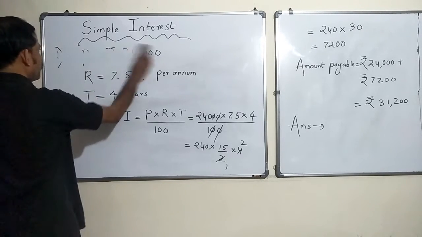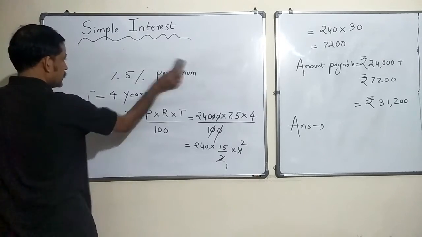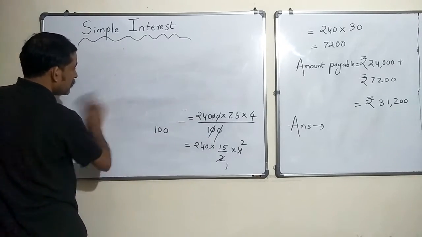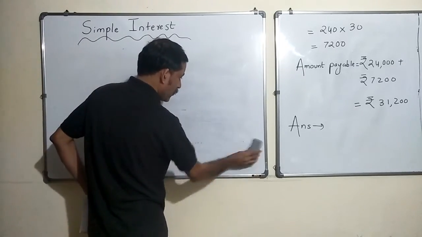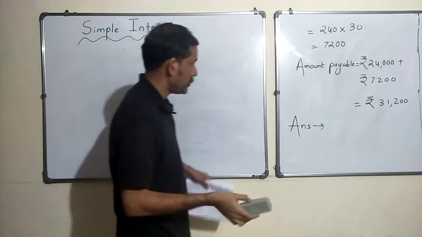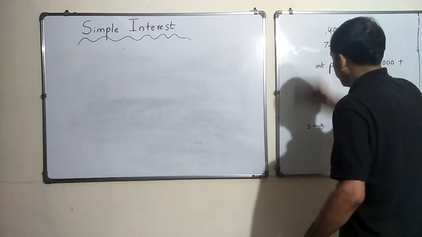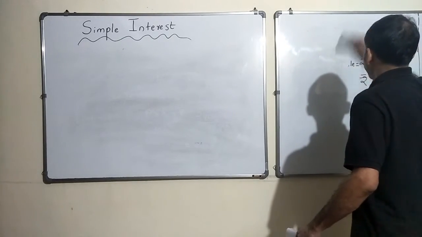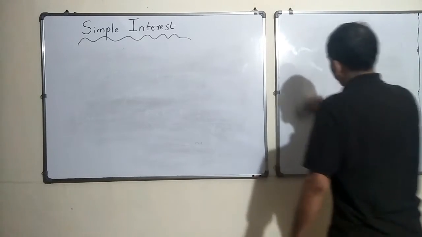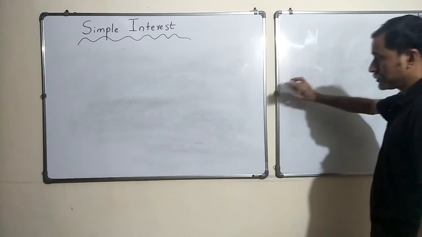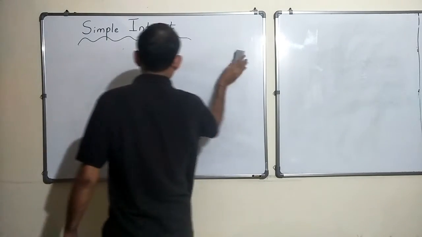I hope you understood this, and the problem is anyway at the bottom of this particular screen. You will be able to read the problem, right? And also the source is mentioned. It's an acknowledgement that we are picking it up from some of the standard textbooks. Okay, all right, great.